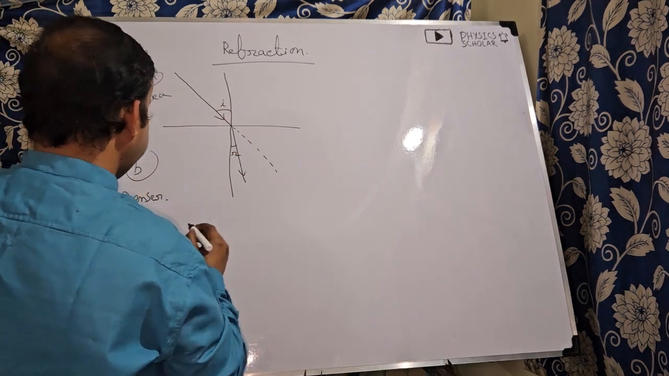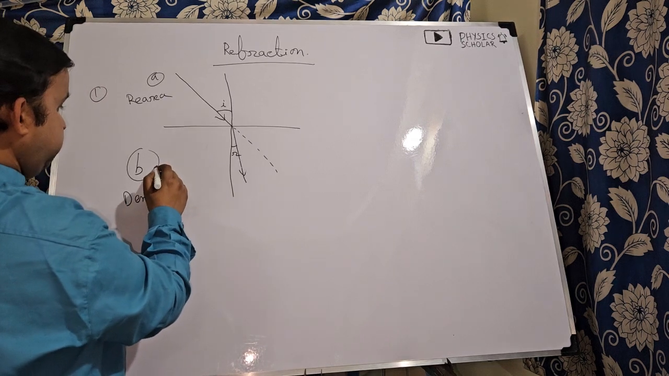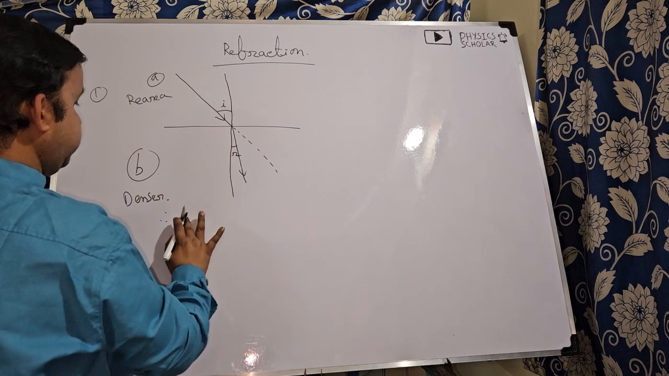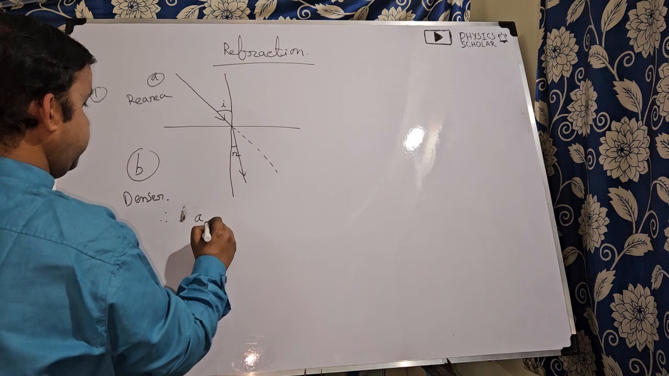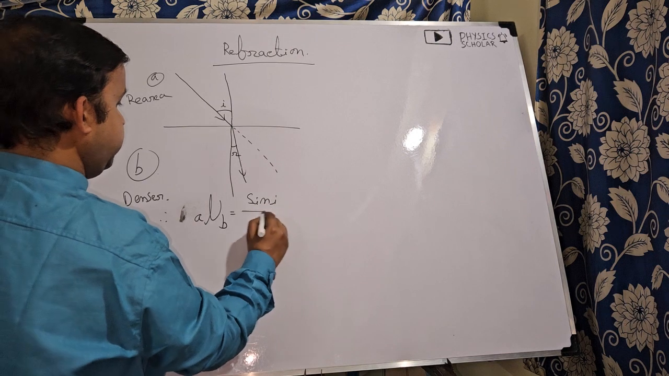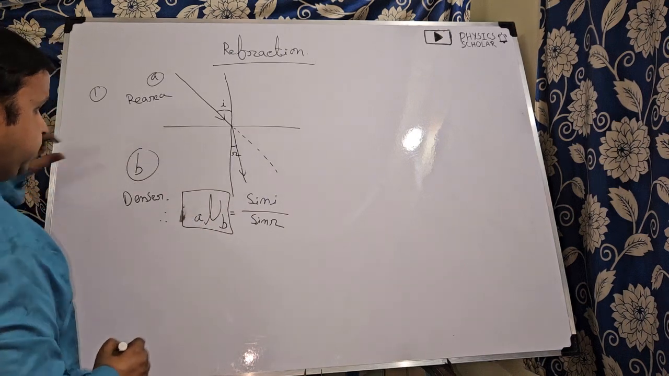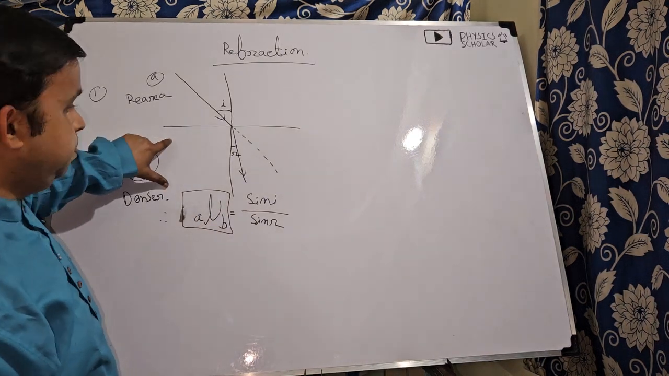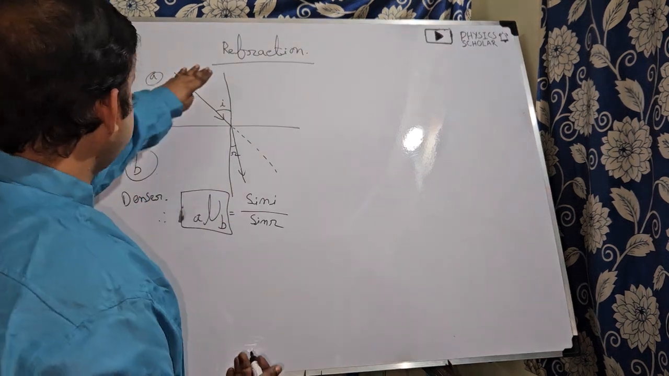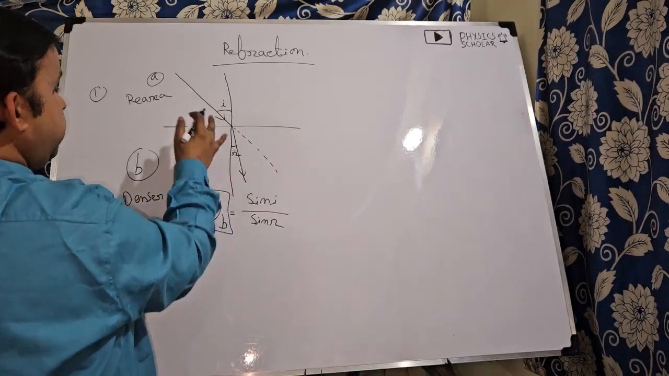So what is Snell's law? What can we write? The refractive index of medium B with respect to medium A, we can write like this: A mu B is equal to sin i by sin r. So it implies the refractive index of the second medium, medium B, with respect to the first medium. In my previous episode, I discussed this. So the direction of light is reversible.